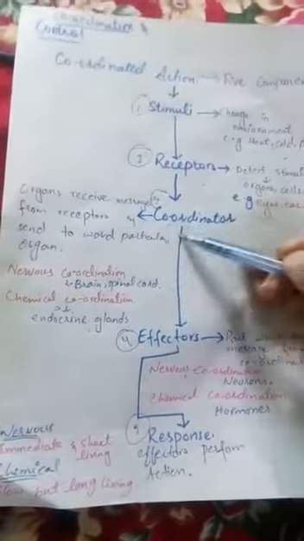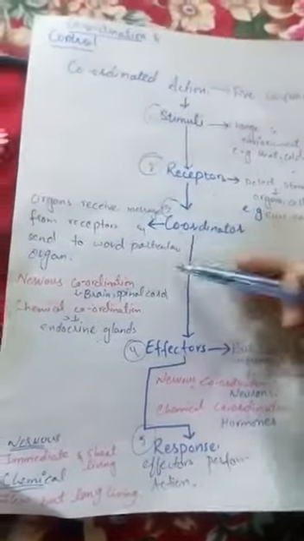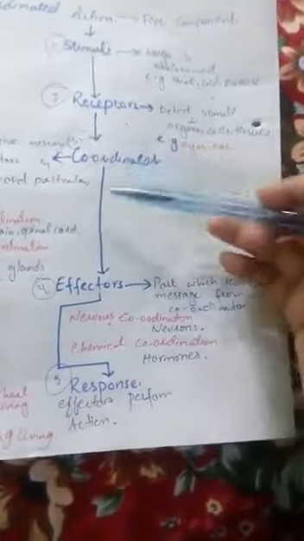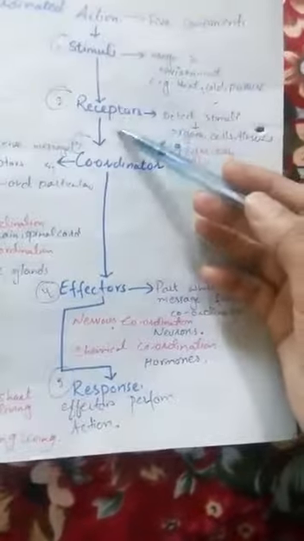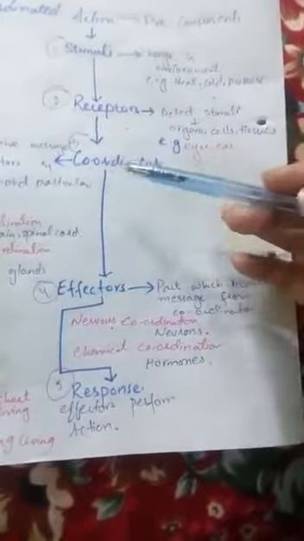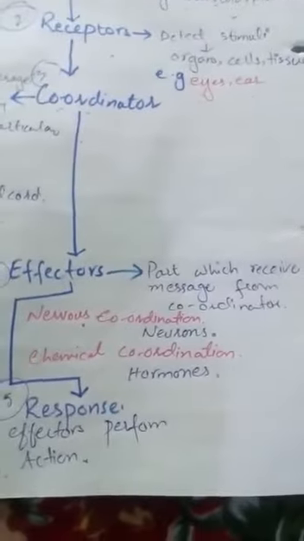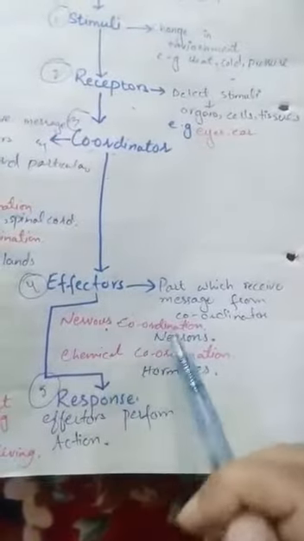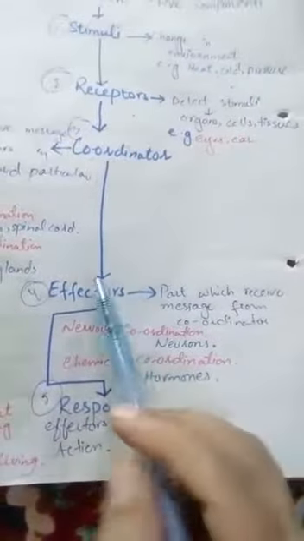These are the organs which receive messages from the receptors and send them to the particular organ. And then effectors. Effectors are the parts which receive messages from the coordinators, meaning the message is transferred from the receptors towards the coordinators and from the coordinators towards the effectors. The parts which receive messages from coordinators are known as the effectors. In nervous coordination and in chemical coordination, receptors are also different parts.